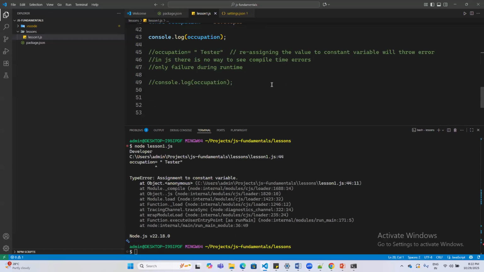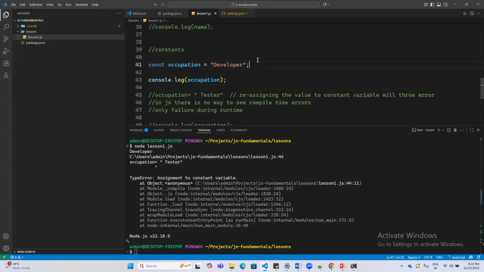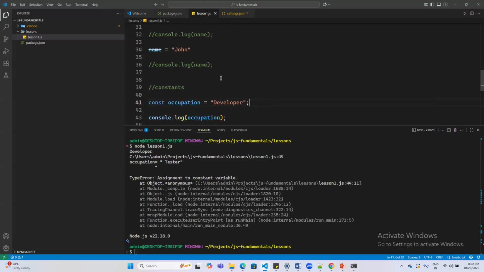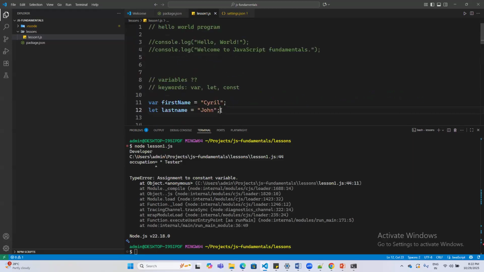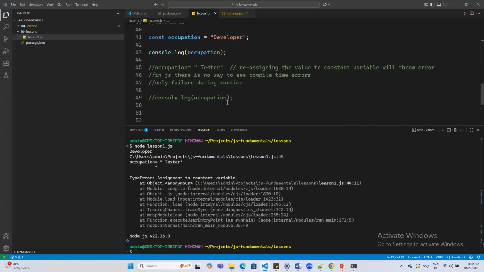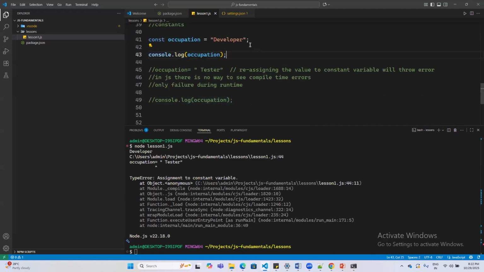Okay, so this was a simple variable declaration that we discussed. The termination is not necessary for these lines. Termination, where? Here you may see this semicolon. Yes, it is not necessary. Not really necessary, but as a good programmer, it is a good practice to add a delimiter at the end of your code. In JavaScript and TypeScript, in most cases, it's very dynamic and it's okay if you do not follow this termination at the end. But I will still suggest you follow this kind of syntax where you add a delimiter at the end of your code. Okay, fine, understood.